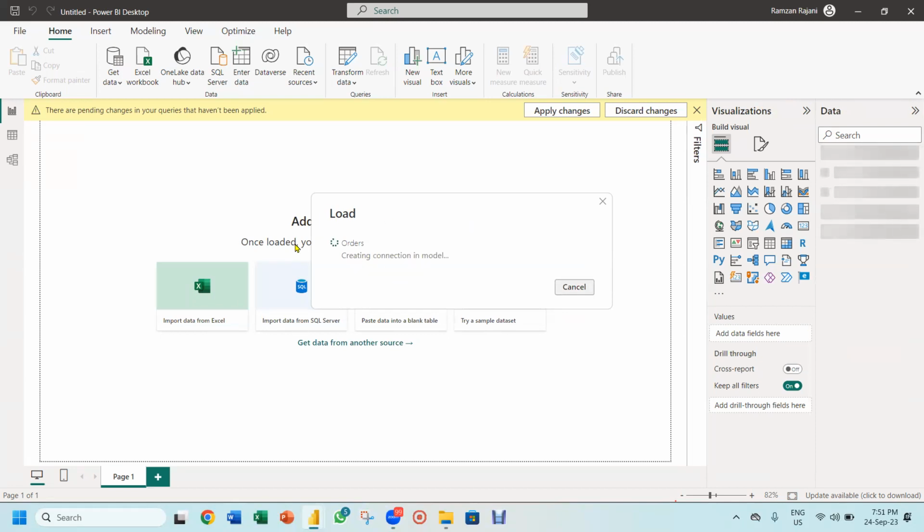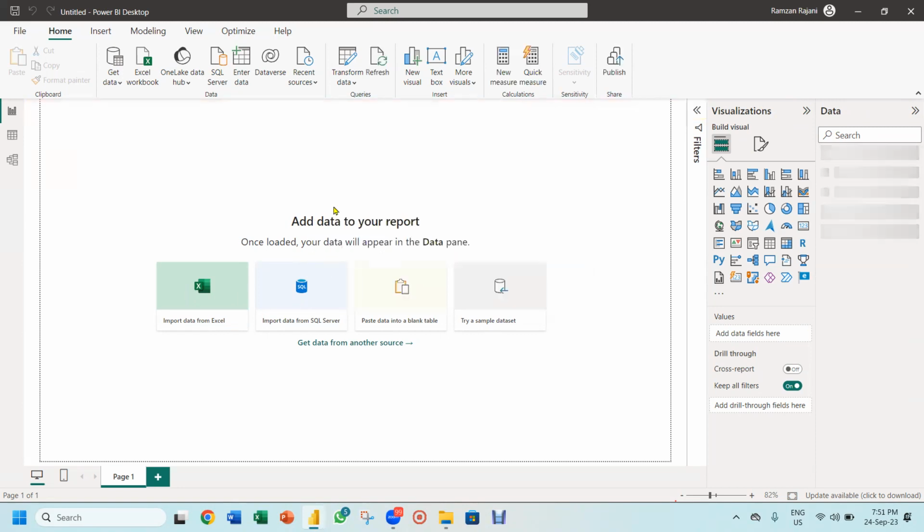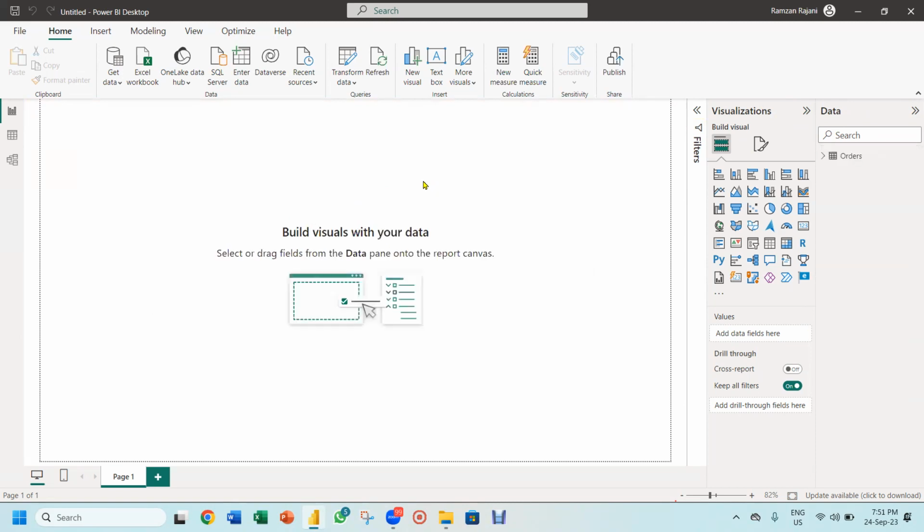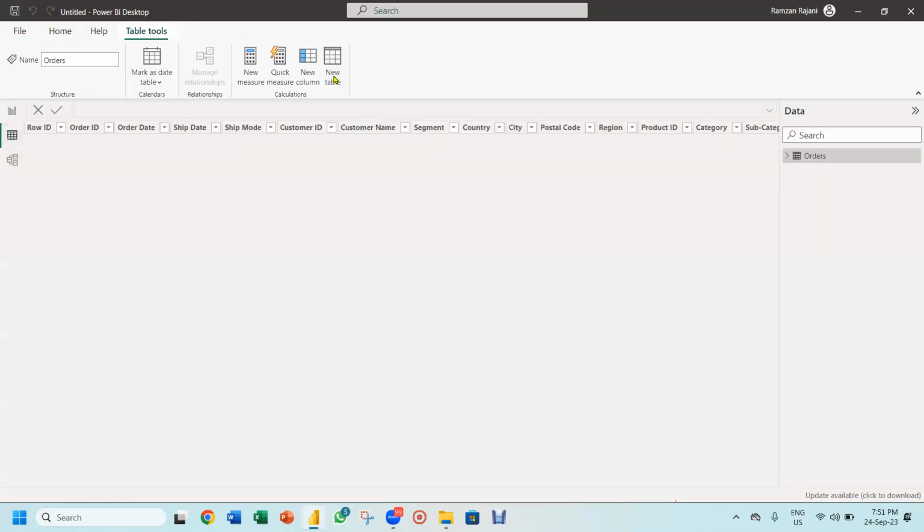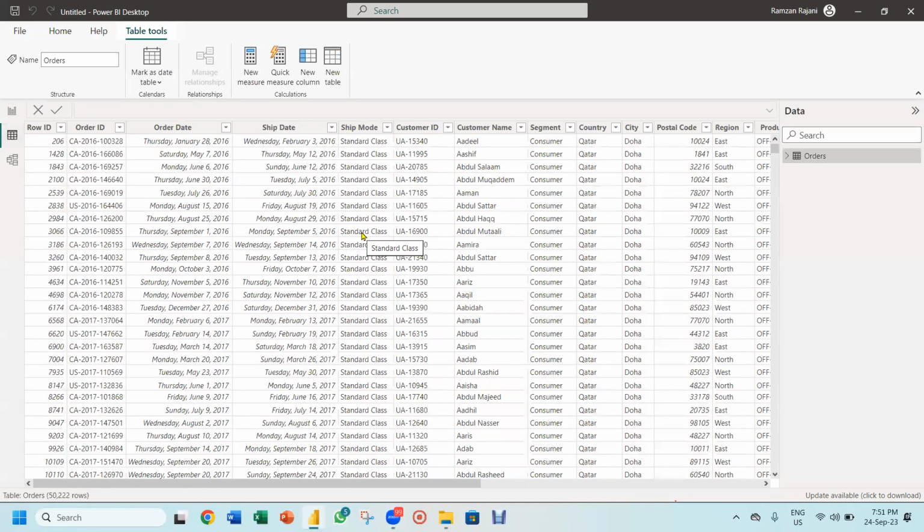And you see, it's loading the data into the Power BI data model. Okay, see, it's coming, loading data to model. And now my data has been loaded. As soon as your data is loaded, you see 50,000 rows have been imported. But where can I see the data? I can't see it. So if you want to see the data, you click on this table view on the left side. I click on it and you can see all the 50,000 rows have been imported.